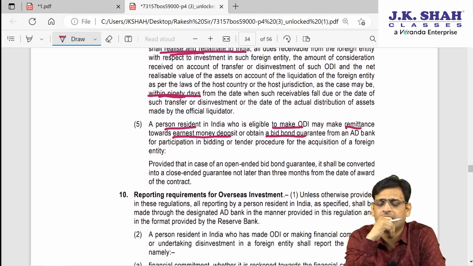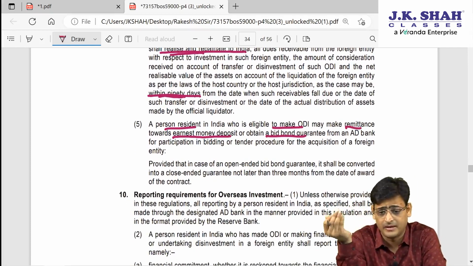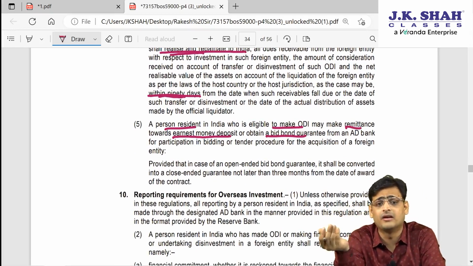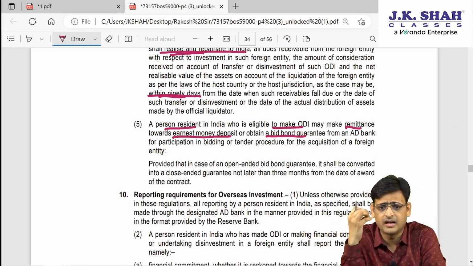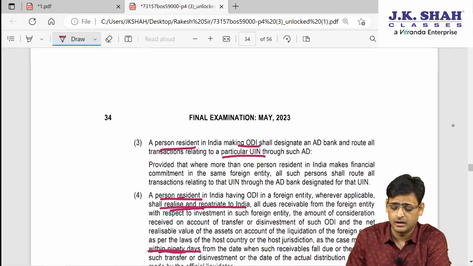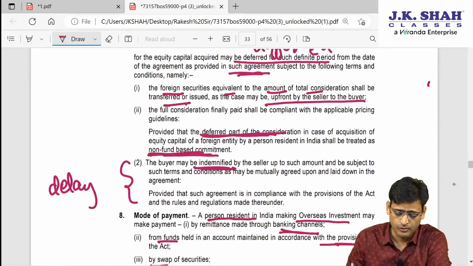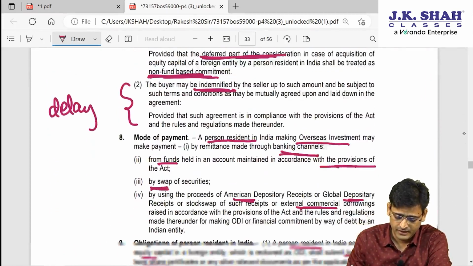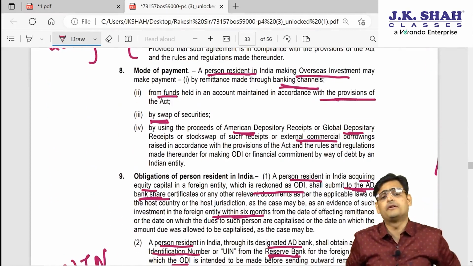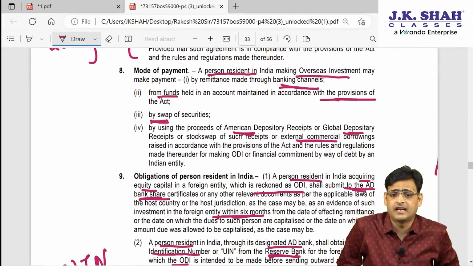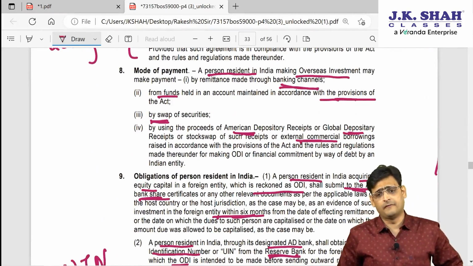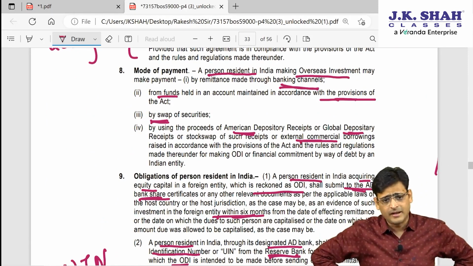Then they are saying a PRI can also give earnest money for making ODI. So this is the provision that for PRI they can also give earnest money. Now let us understand this again. What I told you first: what is the mode of payment for ODI? It can be done from a fund through an approved banking channel.